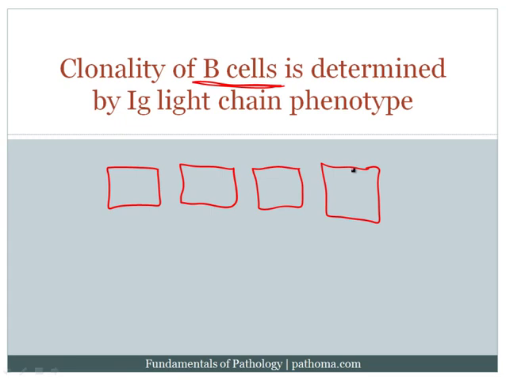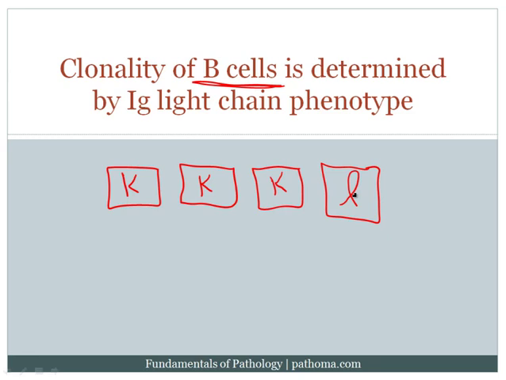And generally speaking, the ratio of kappa to lambda cells within the lymph node, or within any collection of lymphocytes, is 3:1. So if we had 4 cells making up this lymph node, 3 of the cells would express kappa light chain, and 1 of the cells would express lambda light chain. All right, now let's pretend that a patient gets an infection. And when they get an infection, they're going to get hyperplasia of the cells of the lymph node, because there's going to be a response to the infection, and the B cells are going to proliferate.